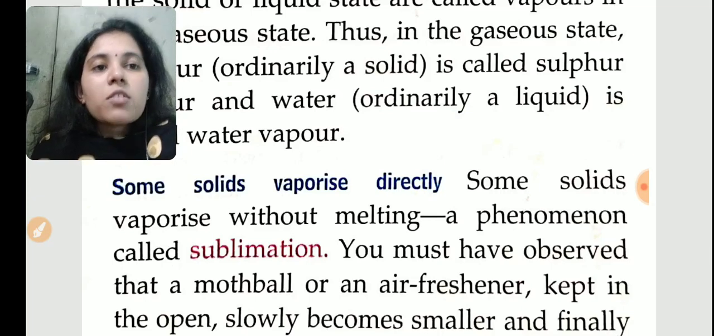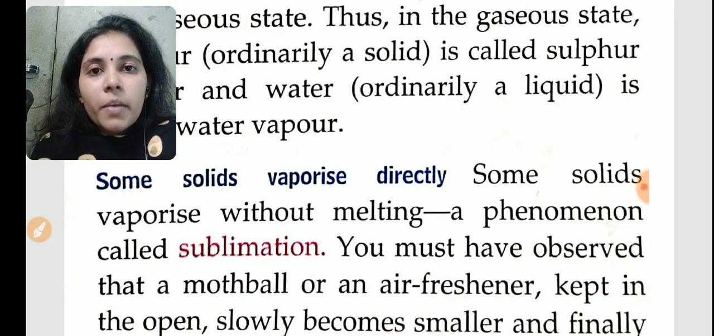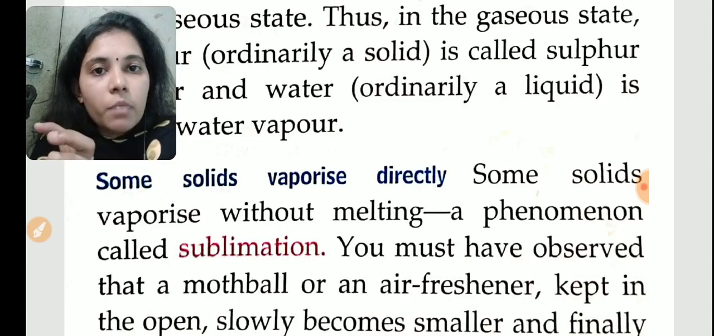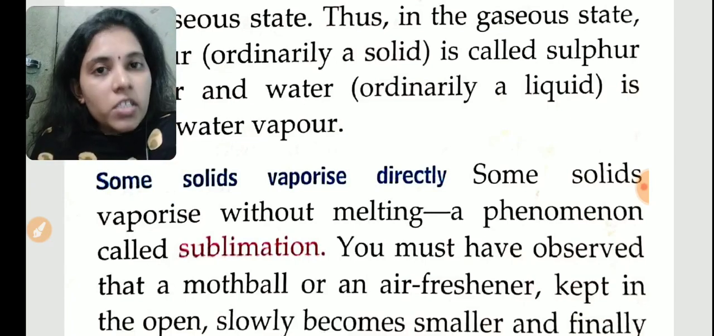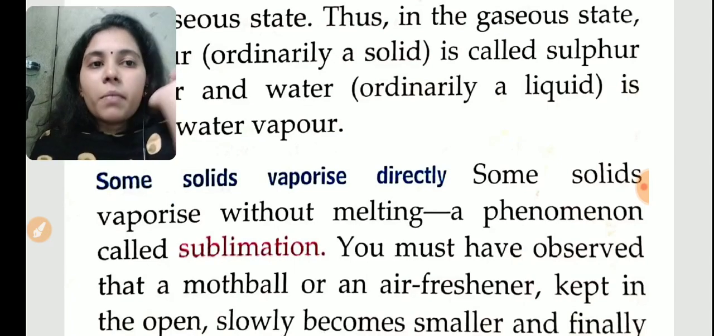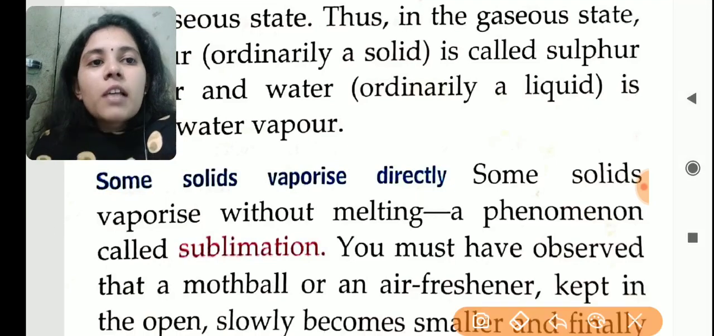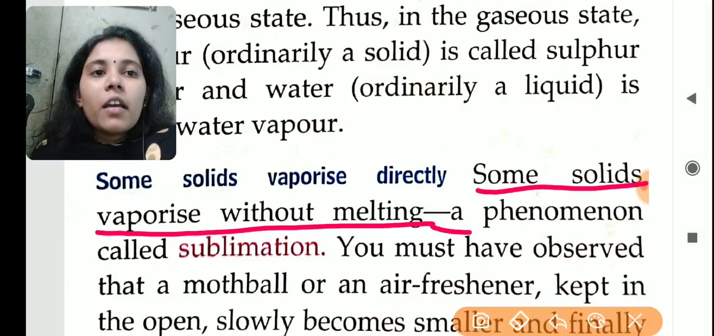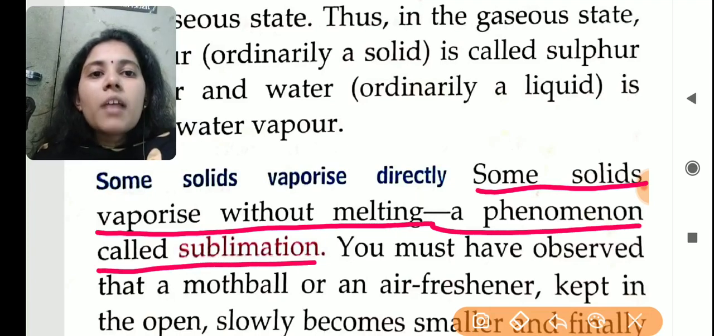That property is called sublimation. What is sublimation? The process of changing a solid state substance directly to gaseous state without changing to liquid form is called sublimation. Understand? So, see, some solids vaporize without melting. That phenomenon is called sublimation.